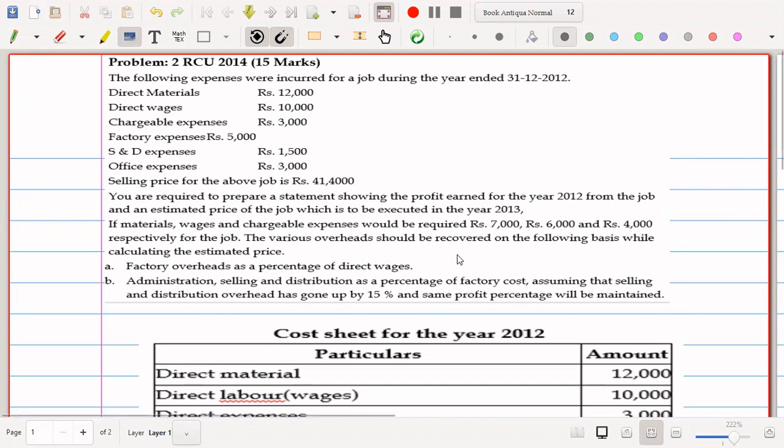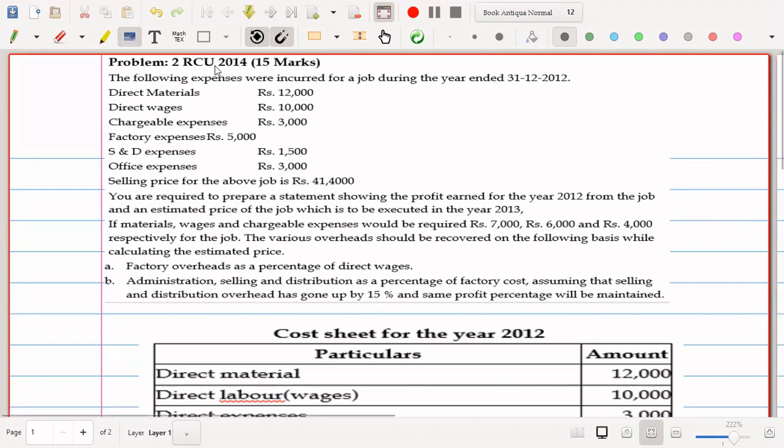The various overheads should be recovered on the following basis, the same adjustments as we calculated in the earlier problem. Factory overheads as a percentage of direct wages, administration, selling and distribution as a percentage of factory cost, assuming that selling and distribution overheads have gone up by 15%. So this is the only change in this problem. Let's see how to do this, and the profit percentage will be maintained the same as earlier.